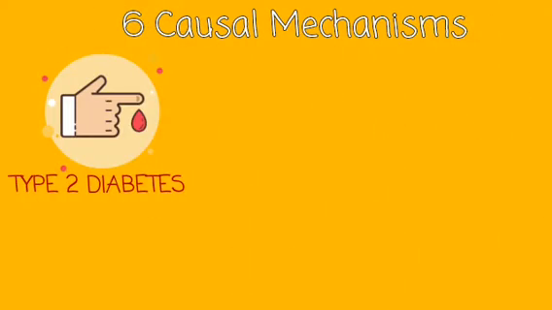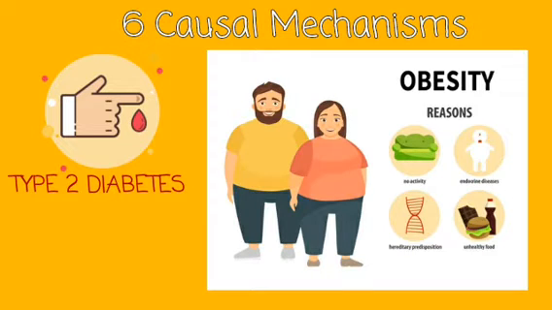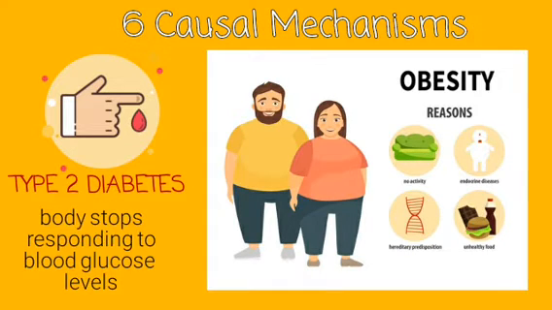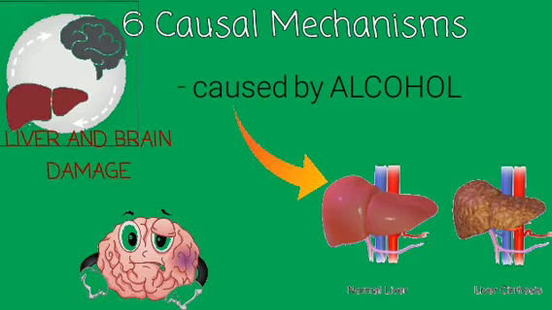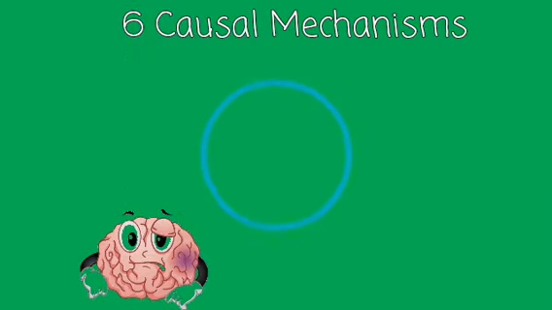Type 2 diabetes can be caused by obesity. The result of this is the body stops responding to an increase in blood glucose levels, which is dangerous. Liver and brain damage are both caused by alcohol. This can cause liver cancer and cirrhosis, which is scarring of the liver. It can also cause brain damage, which stops the brain from functioning properly even when sober.